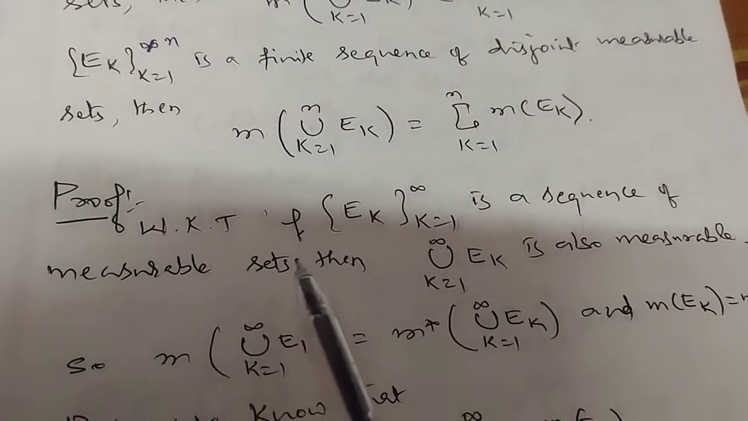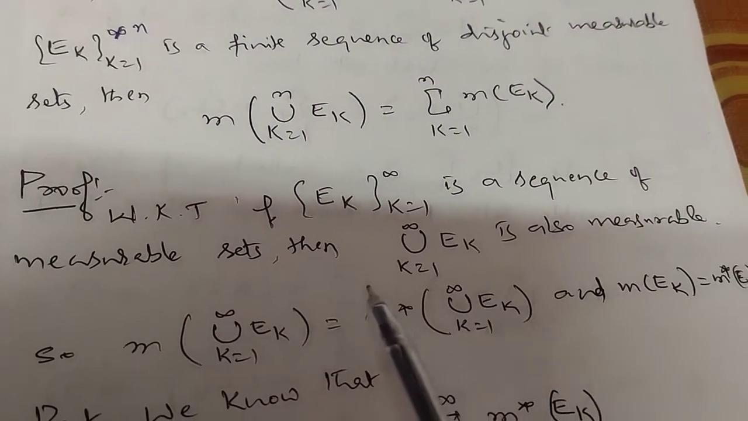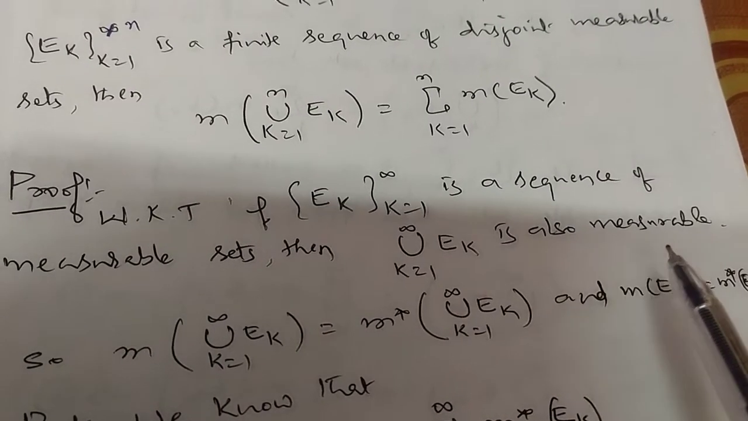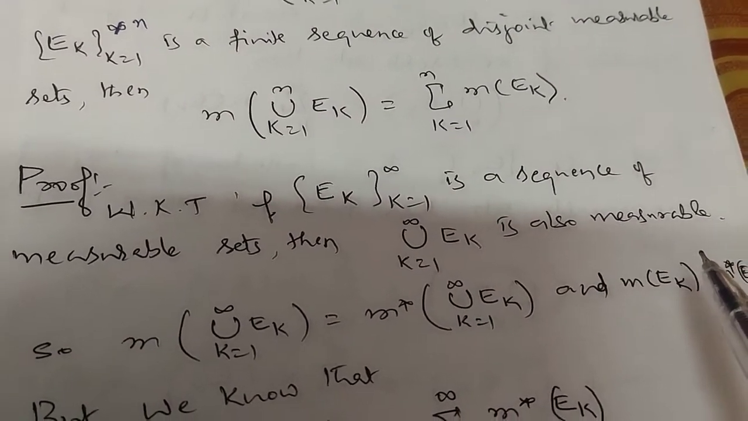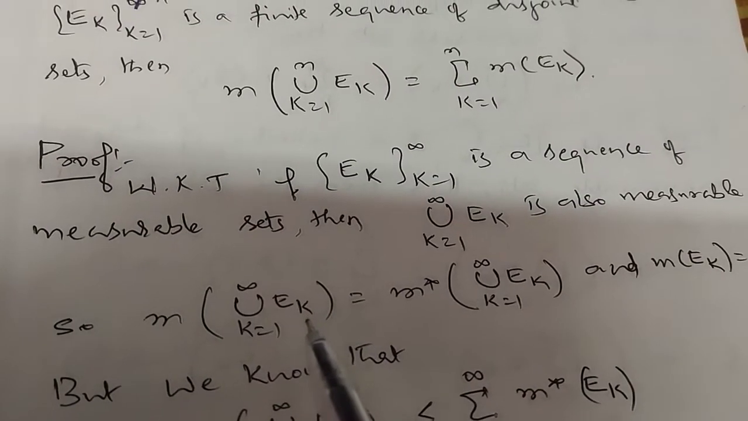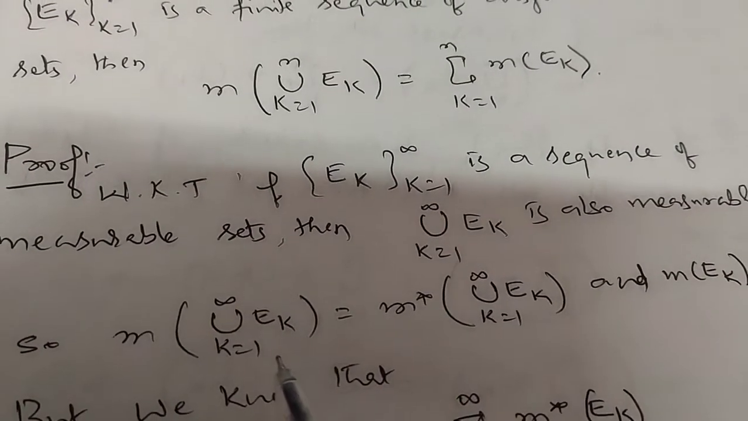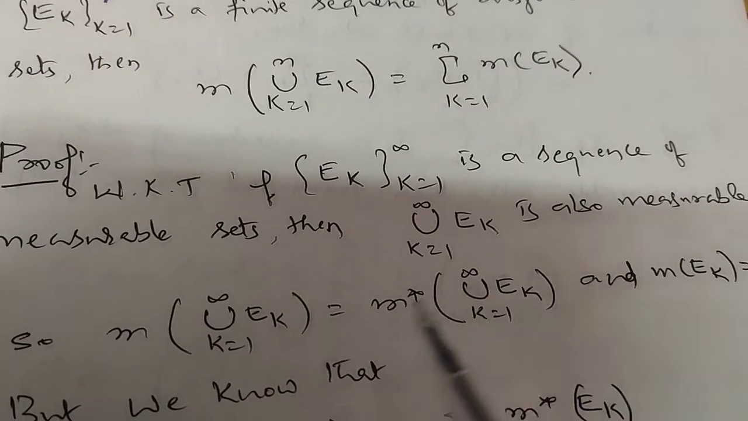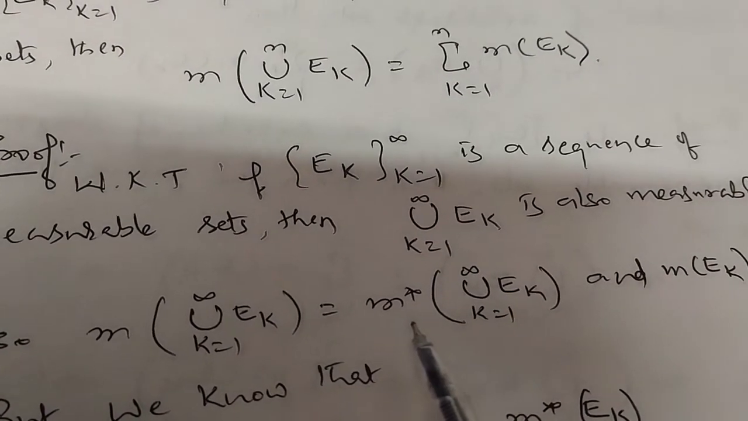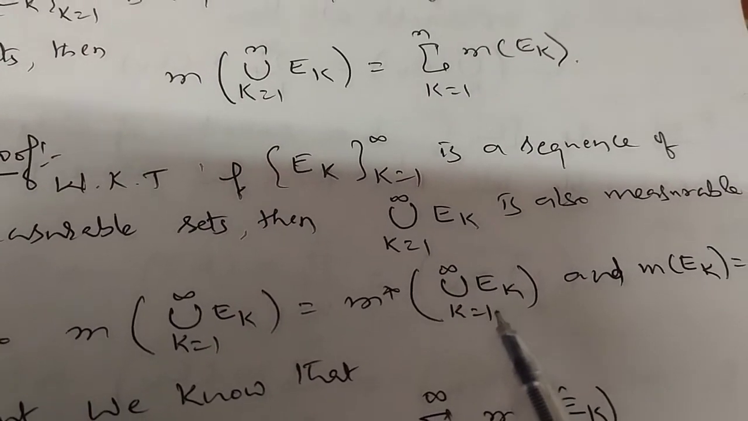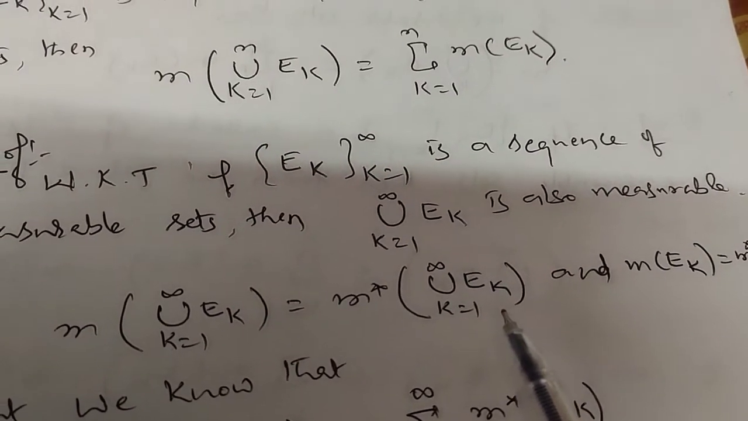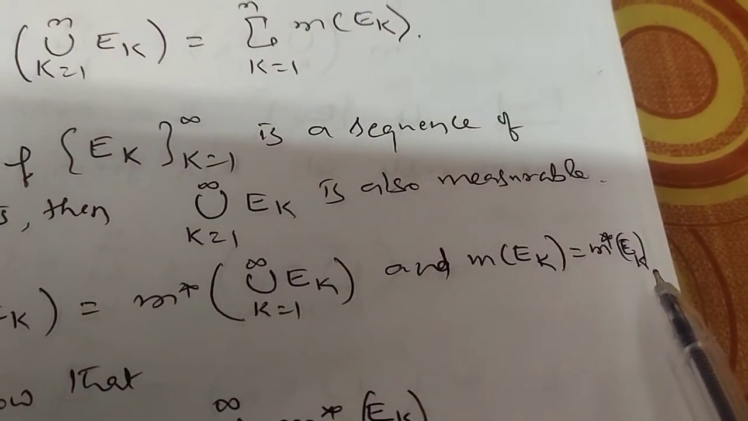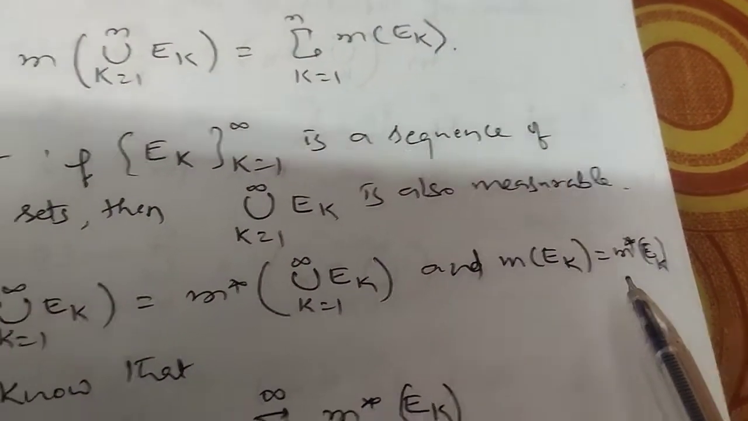So we know that if Ek is a sequence of measurable sets, then union k is equal to 1 to infinity Ek is also measurable. We have proved these results. And so what you can say, measure of union k is equal to 1 to infinity Ek is equal to what? These are measurable, which means it becomes outer measure M star of union k is equal to 1 to infinity Ek. Okay, and measure of Ek is the same as M star of Ek because each Ek is measurable, right?